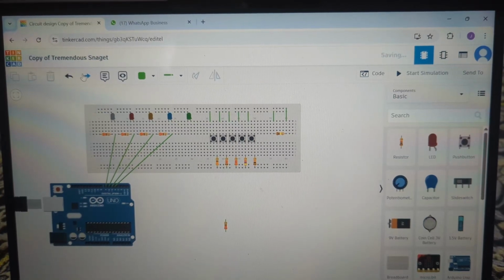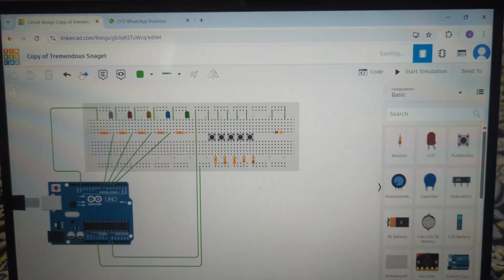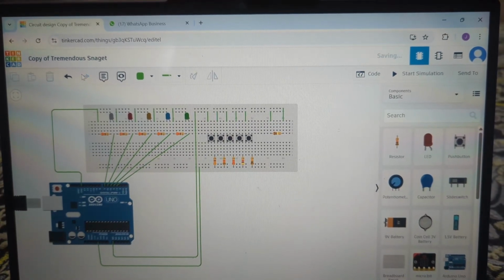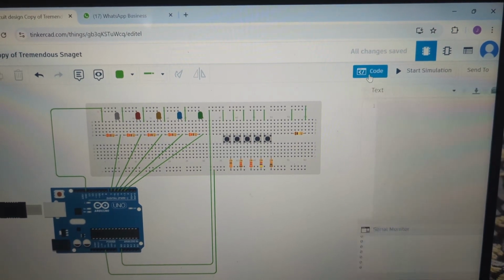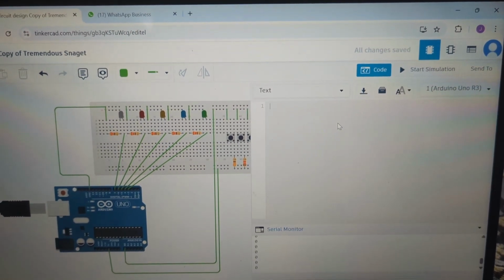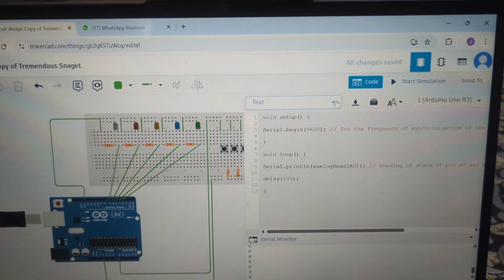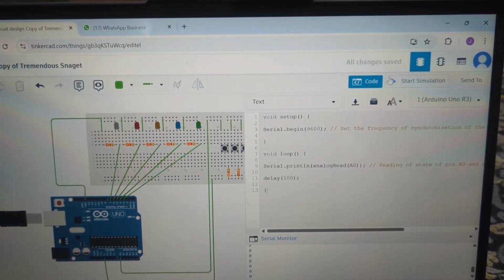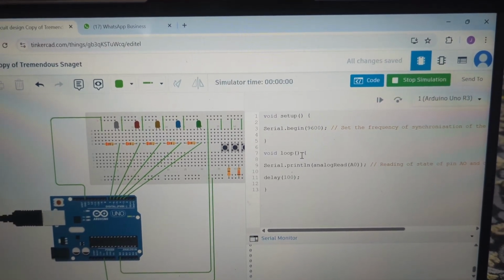In this task, we are going to see how we can control multiple LEDs using push buttons in an Arduino board. First of all, we make the circuit by connecting all the components and then write the Arduino code. After writing the Arduino code, we press start simulation and press each button.